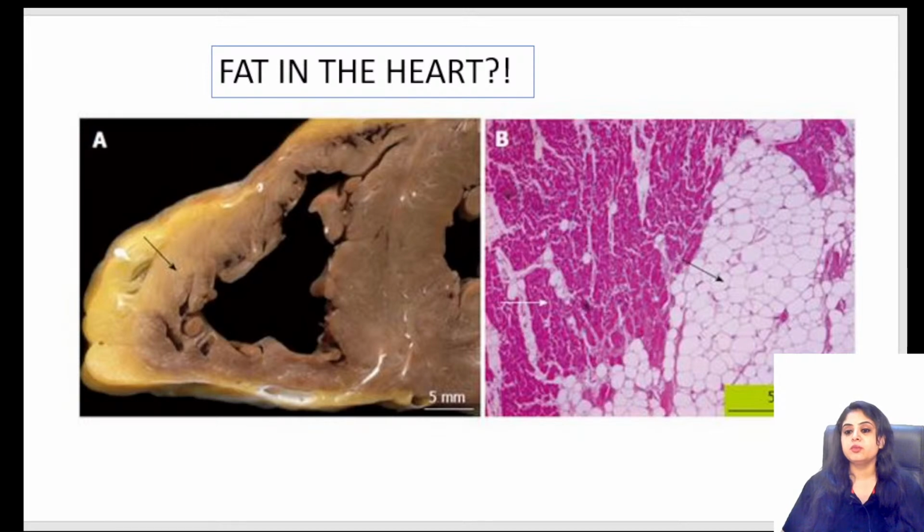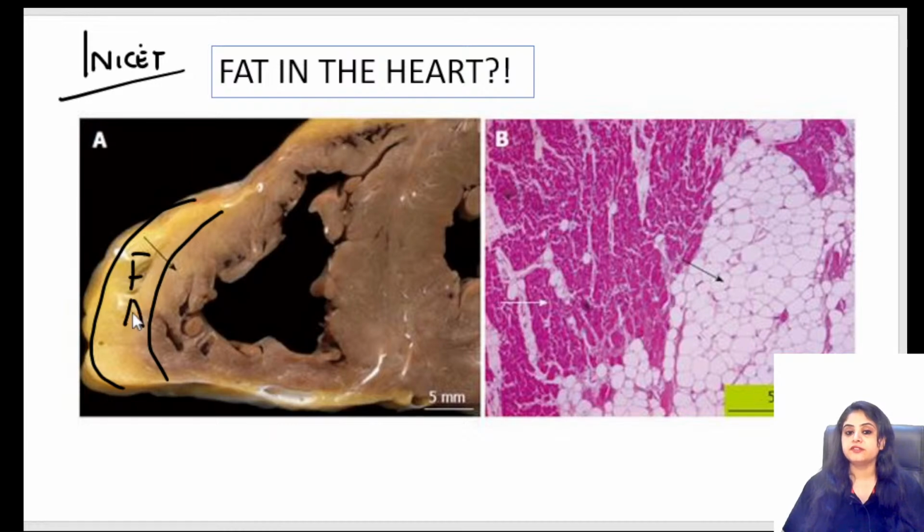This is a spotter where there is fat in the heart. So you need to tell me which disease. Now we are starting with the toughest. This is for INI-CET. Fat in the heart, that has been mentioned. So you can see there's a section of the heart. There is yellow color fat that I can see all over. So this over here is fat. And when I look at it under the microscope, all this white area, this is also going to be fat. So why is there fat in the heart?